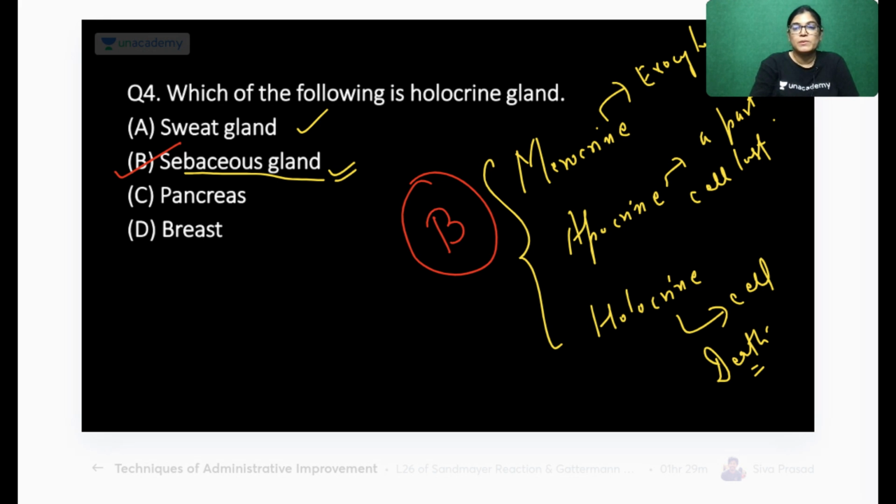So this is an example of holocrine gland. Pancreas is both exo and endo, and breast में बहुत सारे glands होते हैं. It is having more of these lobules, and it is having lactiferous duct and lactiferous sinuses. So sebaceous gland is the best answer, where you can see the holocrine mode of secretion. Apocrine में आपको sweat glands, which are lying in the genital area and in the axillary area, become an example of apocrine kind of secretion. Okay, so let's move on to the next, that is question number 5. All the best.